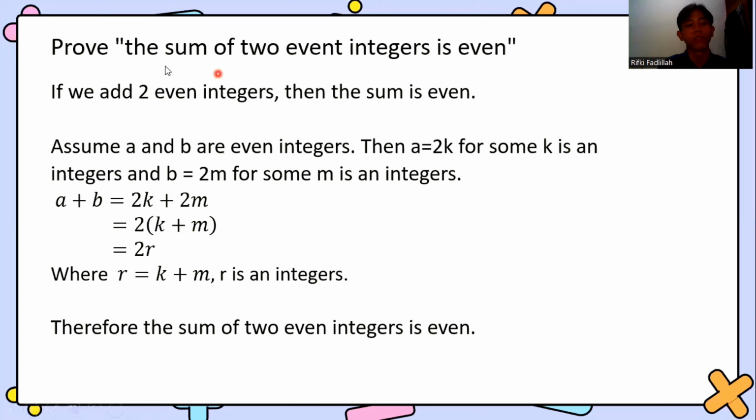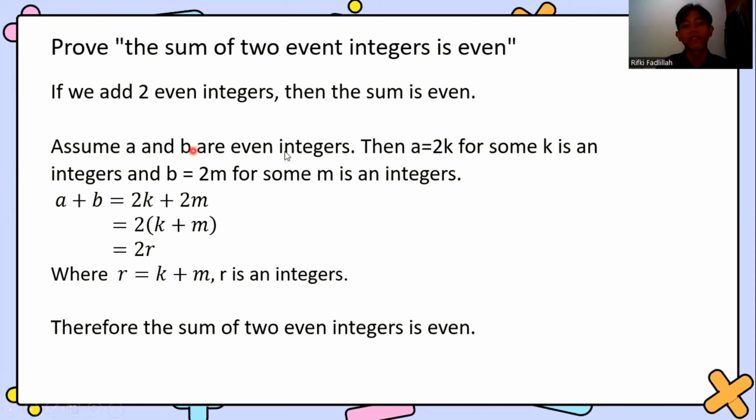And next is the example problem. Prove the sum of two even integers is even. If we add two even integers, then the sum is even. We can form that we add two even integers as P and the sum is even as Q.